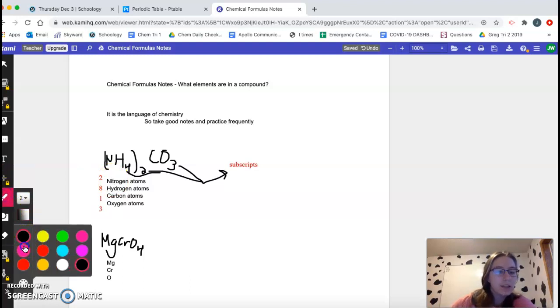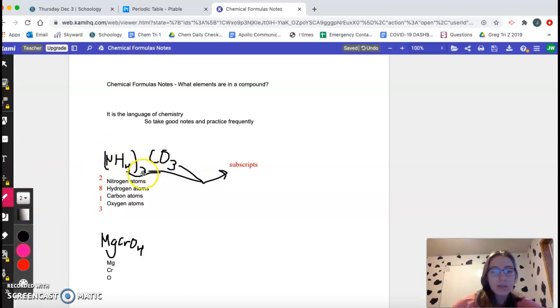This subscript tells us that because it's next to all of this in parentheses, that applies to everything in there. So there's 2 times 1 nitrogen, because there's no number here, meaning there's 1. 2 times 1 is 2 nitrogens, and 2 times 4 is 8 hydrogens.